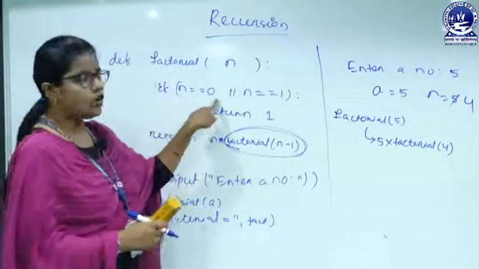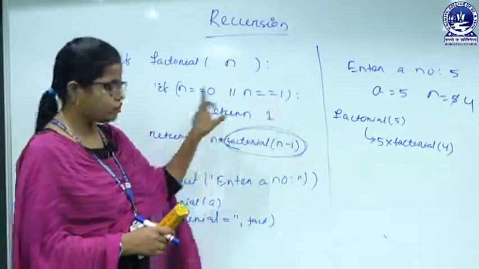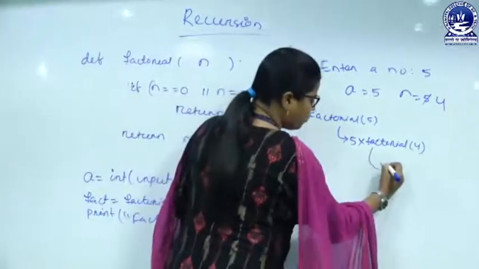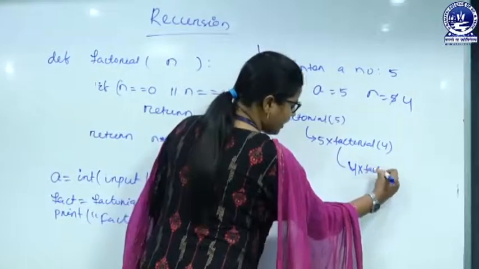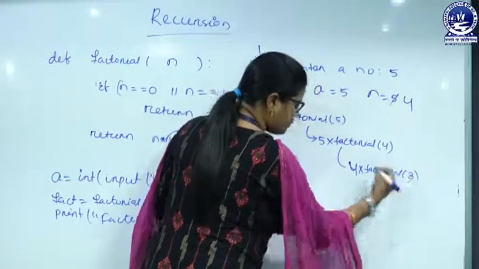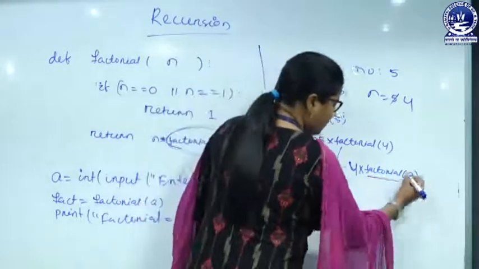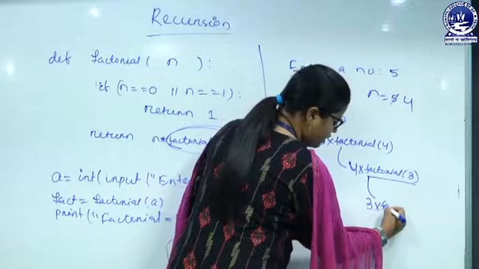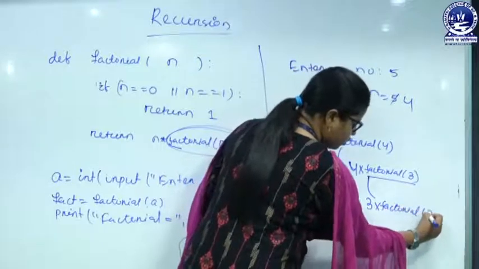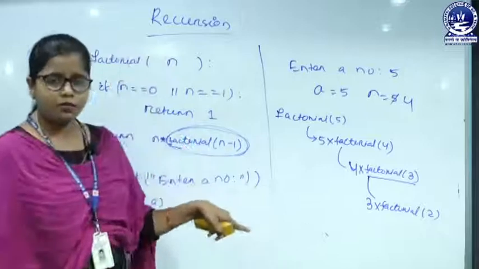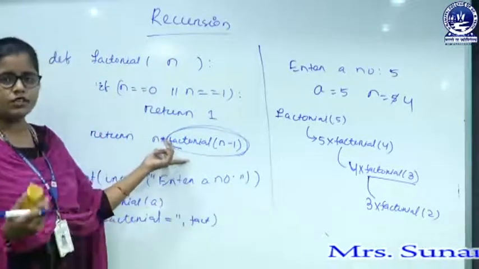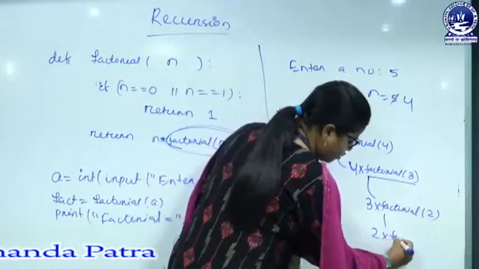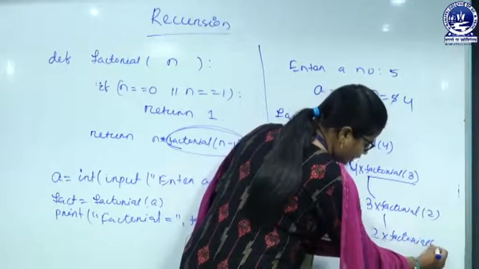So is 4 equals to 0? No. 4 equals to 1? No. So we will go to here. What we are returning? We are returning 4 into factorial of 3. Again, from the factorial of 3, what we will return? We will return 3 into factorial of 2. And from the factorial of 2, what we will return? The return expression is same, that is 2 into factorial of 1. So from here we will go for 2 into factorial of 1.